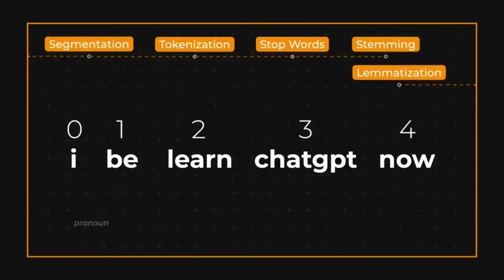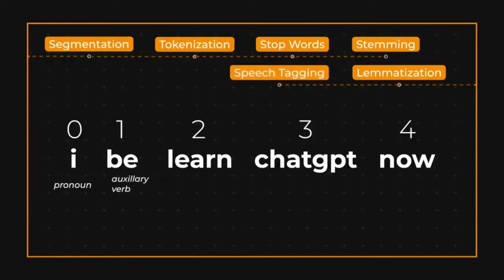In speech tagging, we assign a tag to each token indicating its role in the sentence. For example, noun, verb, adjective, etc. This can help the NLP model to understand the syntactic structure of the sentence.